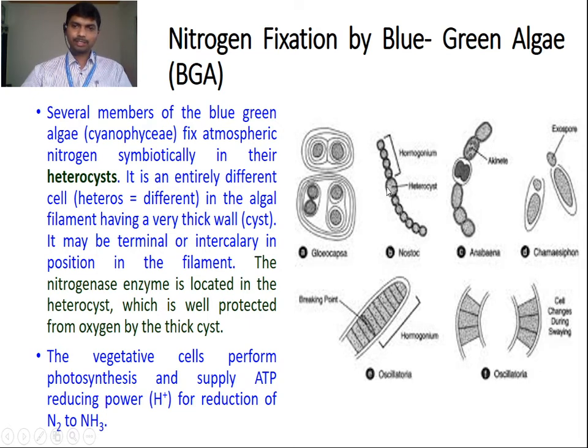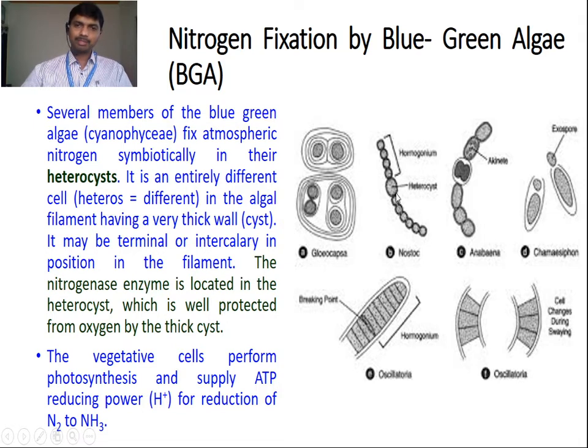This is the heterocyst, which is different from the other cells. If you see the cells of the Nostoc, these are the vegetative cells, and the heterocyst is bigger than the other vegetative cells, and also has a thick wall. So this is a different cell from the other cells of the Nostoc. Similarly, in case of Anabaena also, this one is a heterocyst. It is different from the other cells. So heterocyst is the site where the nitrogen fixation is carried out by the blue-green algae.